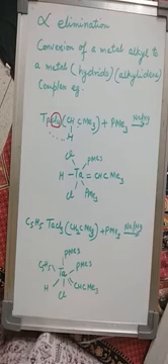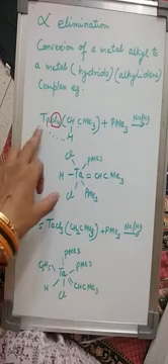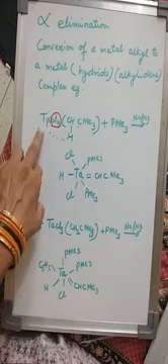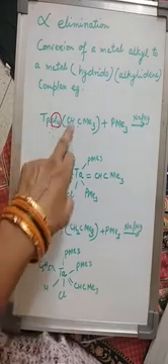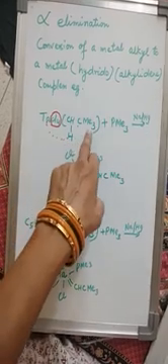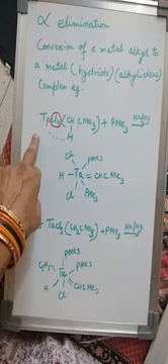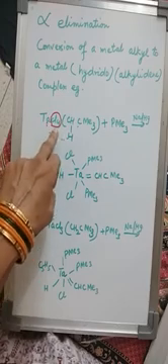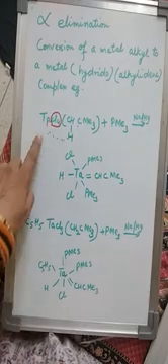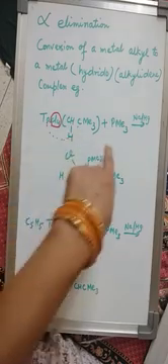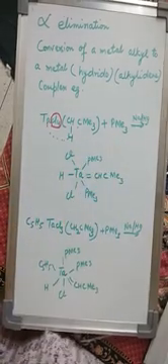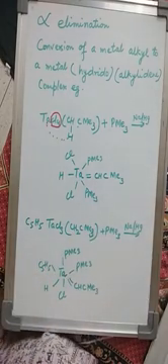Schrock's carbene is formed this way. The example for this: suppose we take the complex TaCl4 with CH2CMe3. This is the alkyl group attached to the metal atom, and these 4 chloride ions are also attached to the metal atom. Now we will react it with a phosphine derivative in the presence of sodium amalgam.